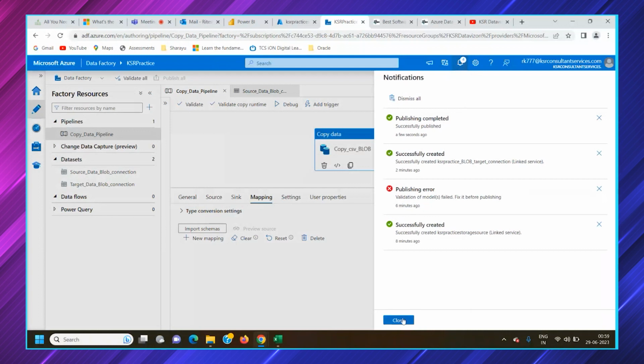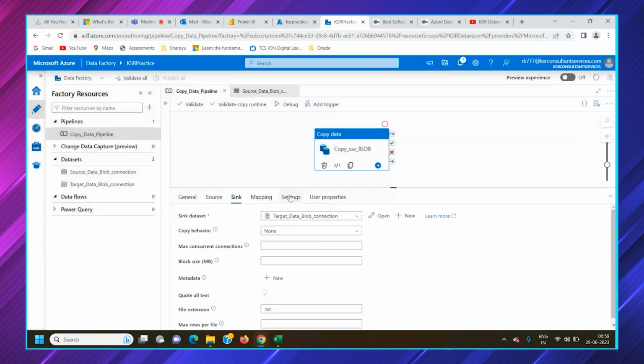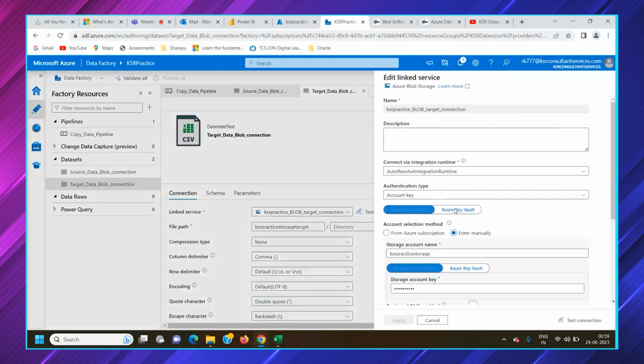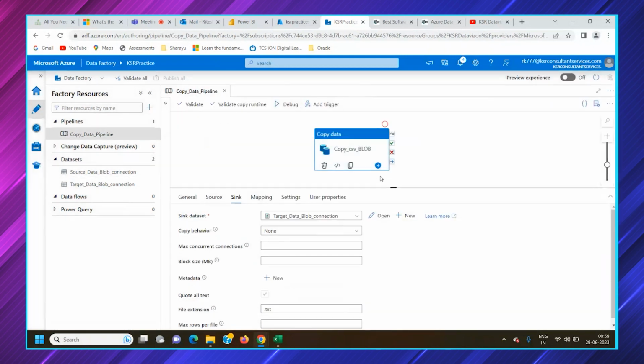There was an error because we haven't created a linked service connection there. Once this is done, there are a few options available towards the left. This is the pipeline. In datasets, you can see the dataset. If you click on it, every dataset has a linked service connection. You can test it or edit it. So this is how a dataset and linked service are created.